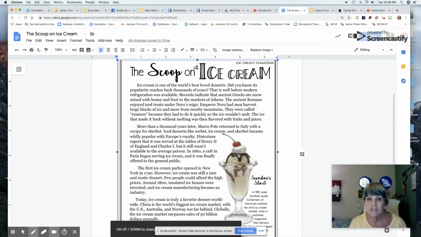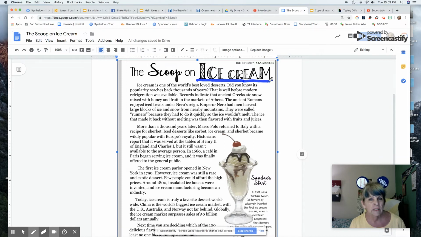And again, we've already said we're pretty sure ice cream is the topic, but it's not the central idea, because a main idea or a central idea is what the author wants us to know or to learn. So we already know ice cream usually. So what does this writer want us to know? So let's just do the first paragraph.